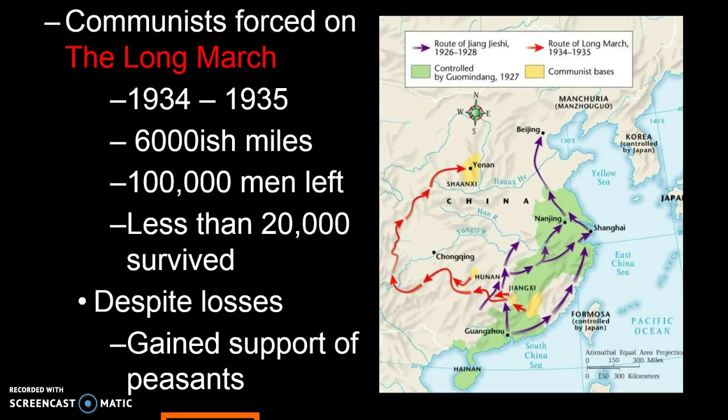So in efforts to avoid death and Chiang Kai-shek, many communists started to migrate and leave. And most of them were men, and Mao would lead this march, and it was thousands and thousands of miles. If you think about it, from New York to California is a little bit more than 3,000 miles. So 6,000 miles is a lot. And this 100,000 group of men that had left, they end up very small numbers compared to what they had started with. And this was all in efforts to avoid this GMD,